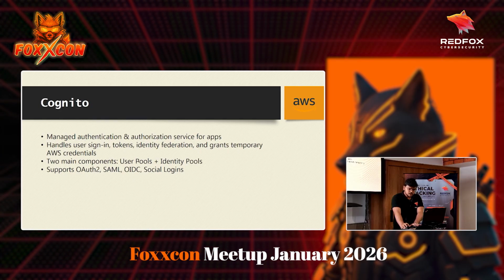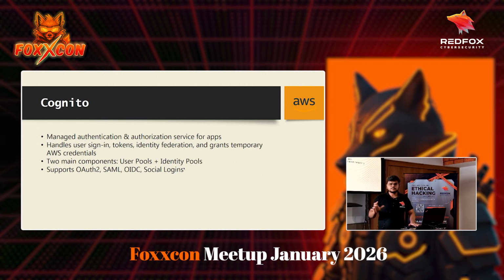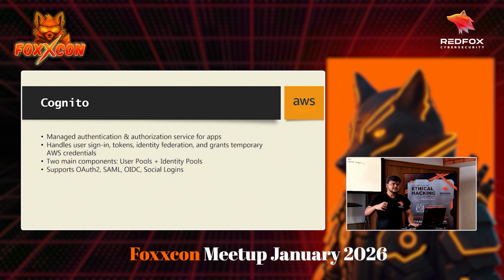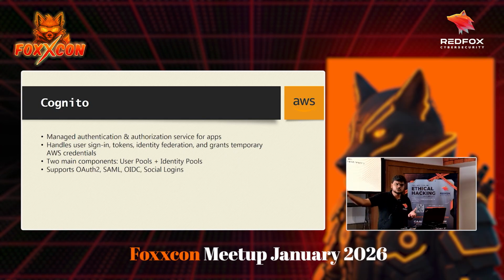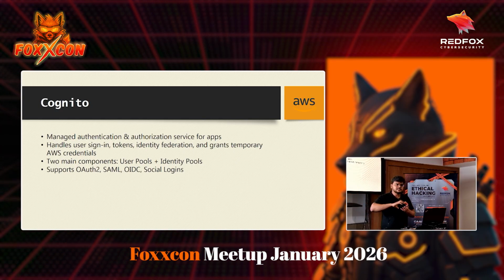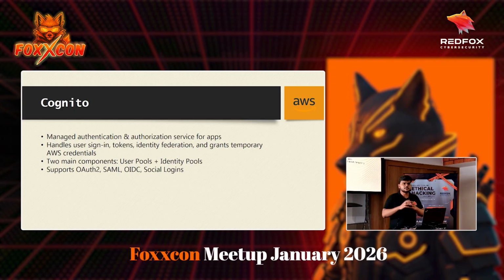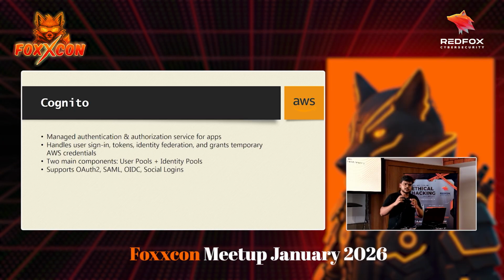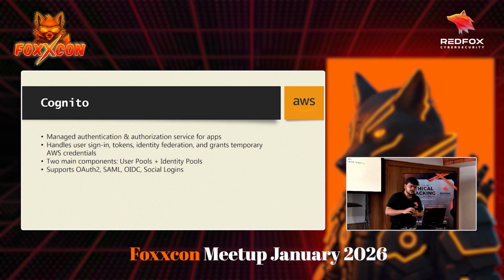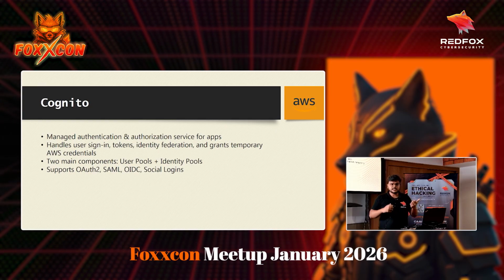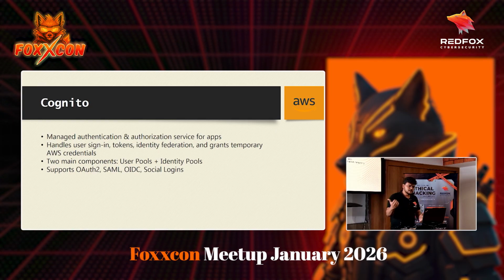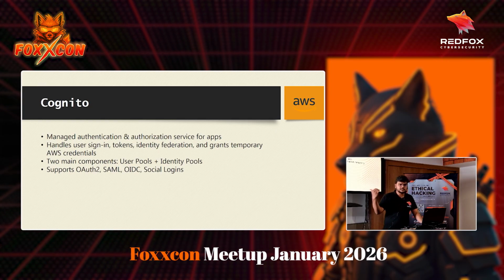So this is what user pools and identity pools are. Let's suppose a user needs to access a resource. For everything you access in AWS, you need to have some credentials. That's where the identity pool comes in, and it will create temporary credentials and assign them to the users, and then users can use those credentials to save their files or access the particular service that they need.